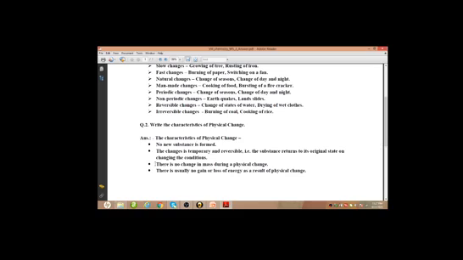And there is no change in mass during a physical change, and there is usually no gain or loss of energy as a result of physical change. So these four can be given as characteristics of physical change. Okay, so this is the thing.